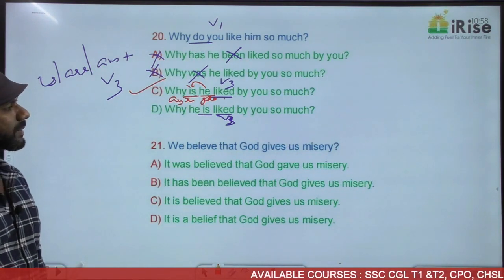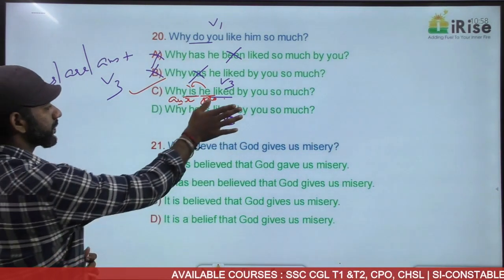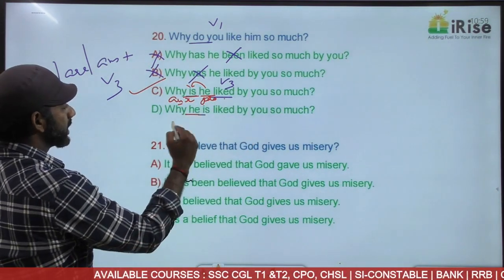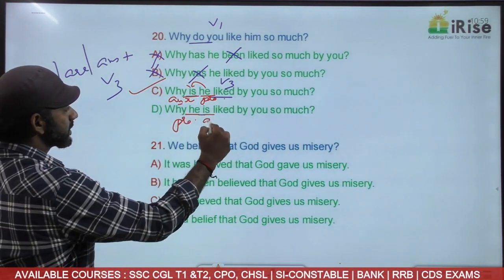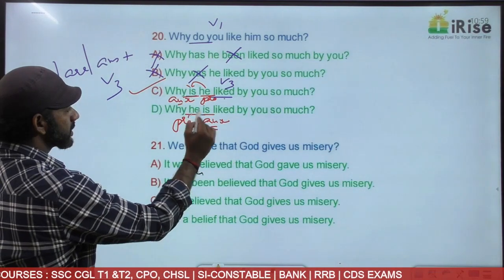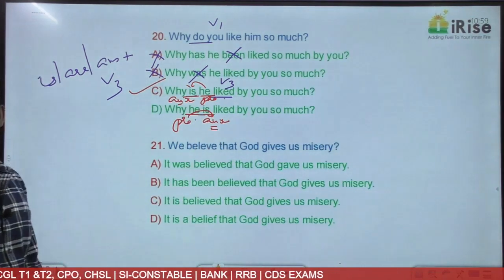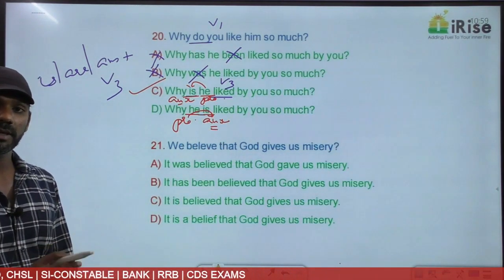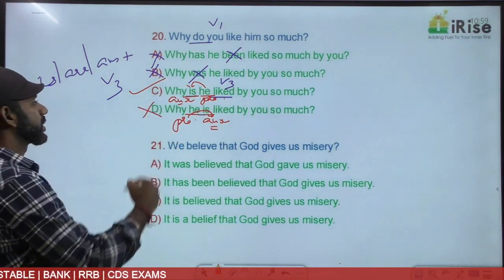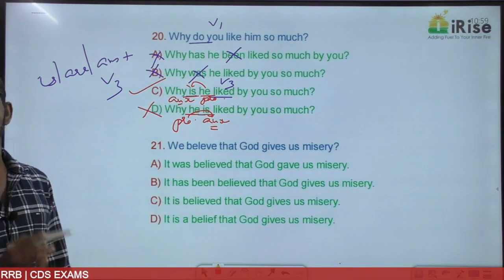Come to option D. Why he is liked by you so much? Interrogative. The pronoun here is he. Is is the auxiliary verb. The auxiliary verb is coming after the pronoun. If it is interrogative, the auxiliary verb must come before the pronoun. Grammatically wrong. The answer must be option C. Getting it?